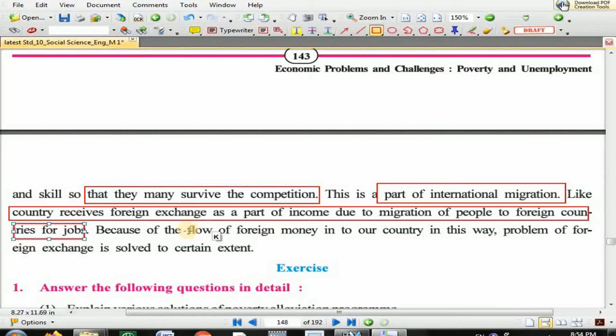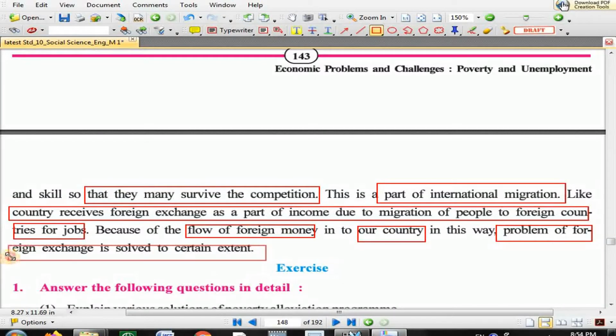And because of the flow of foreign money into our country, in this way the problem of foreign exchange is solved up to some extent. If more and more people migrate, definitely we face loss. But there is one hope: if more people migrate, then they are able to send money in foreign currency. So the problem of foreign exchange can be solved up to some extent.